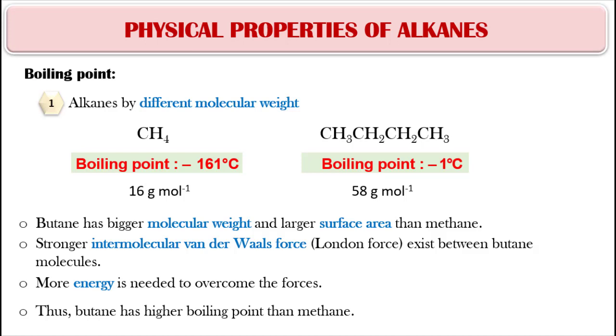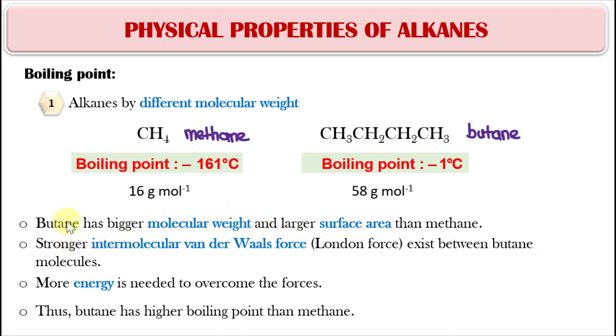The boiling point of alkanes increases with increasing molecular weight. For example, the molecular weight of methane is 16 grams per mole, while butane is 58 grams per mole. The boiling point of butane is much higher than methane because the bigger the molecular weight, the larger the surface area.